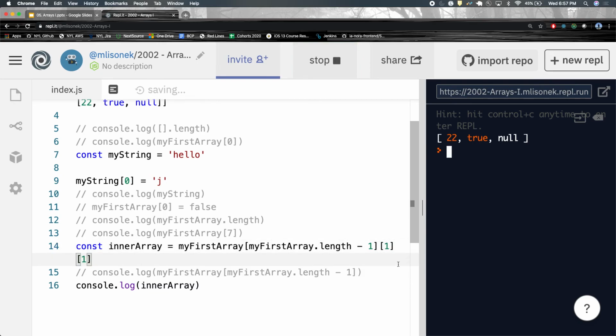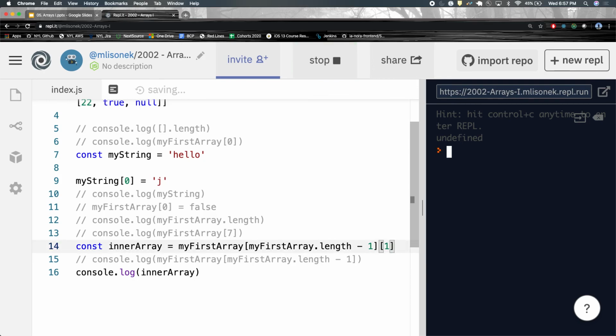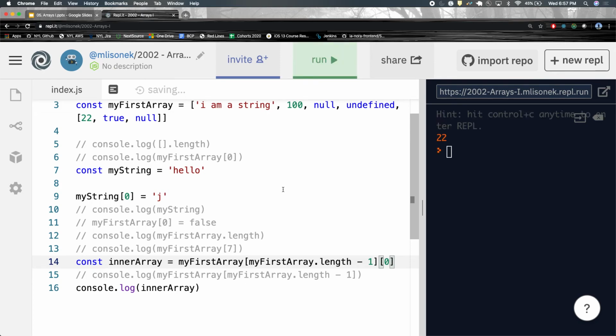Well, it returns undefined, right? Because what is of 1? It's just a value true, right? Of 0, if you remember, is 22. That was a string, could you do it? If it was a string, then yeah. If it was an array, then yeah, right?